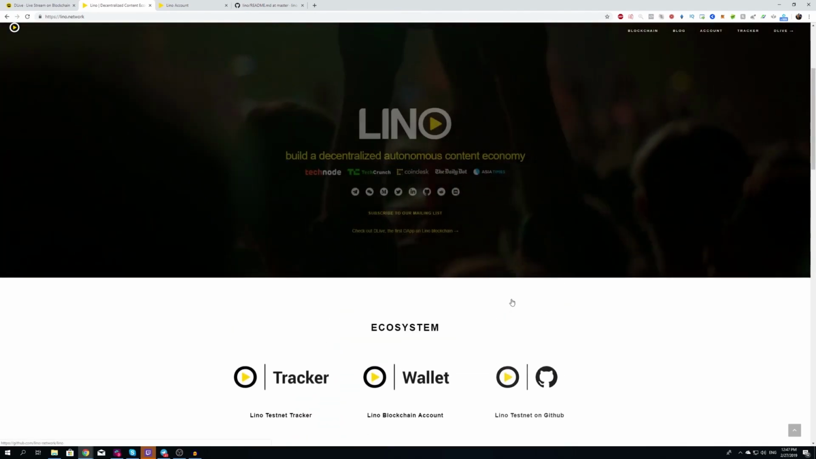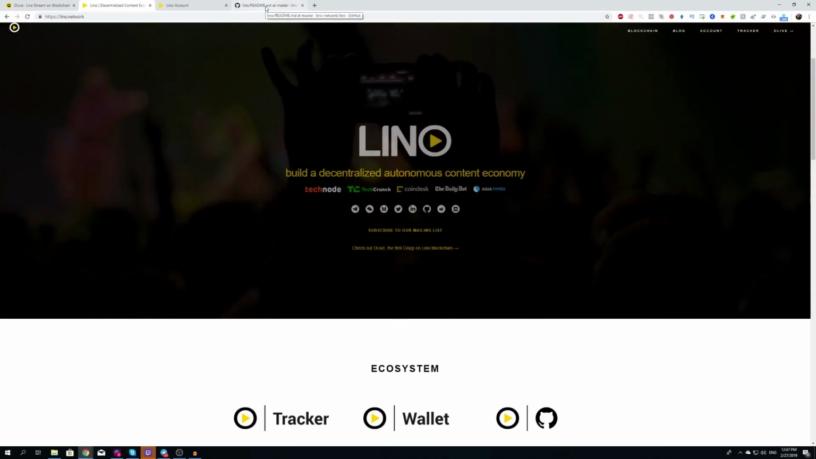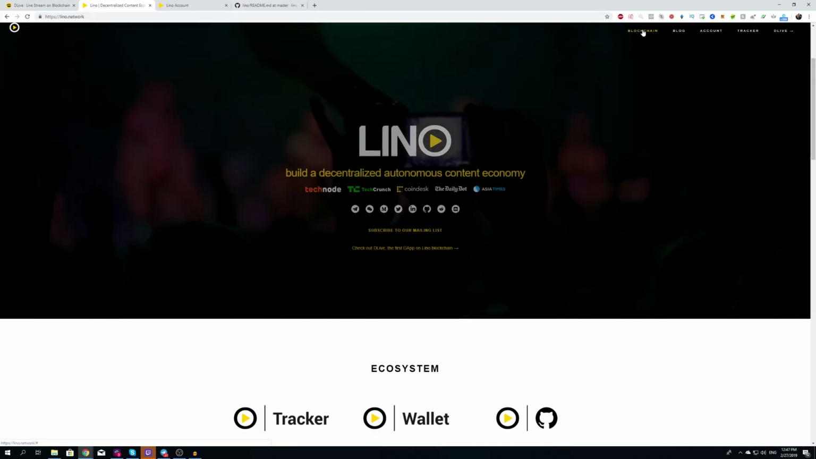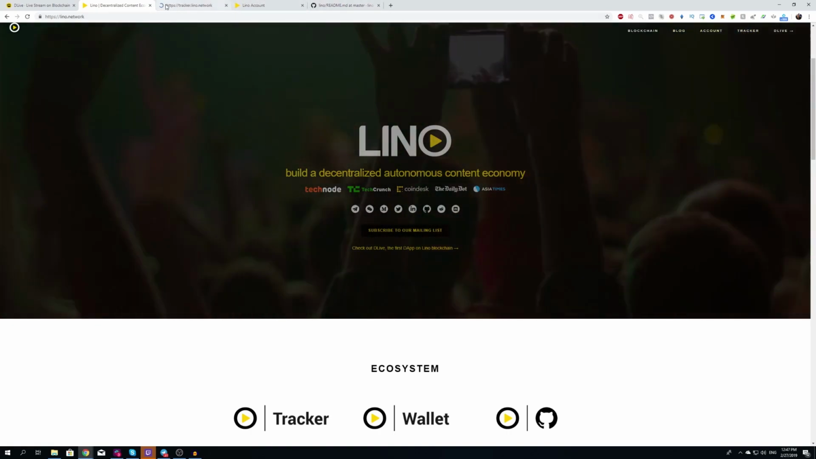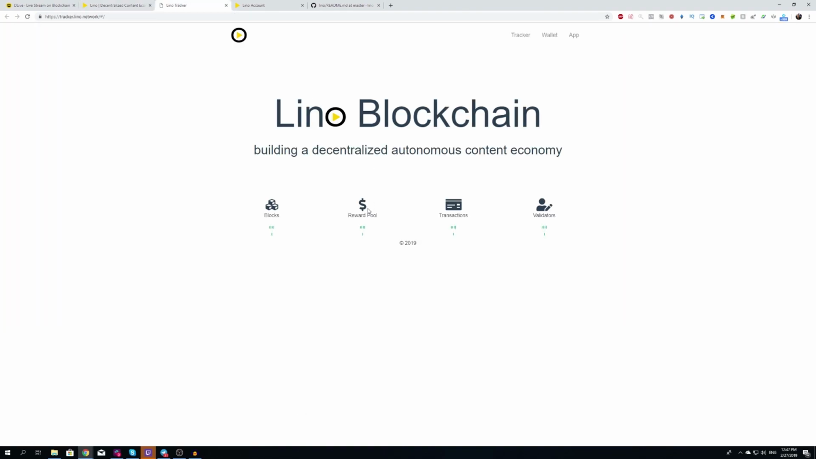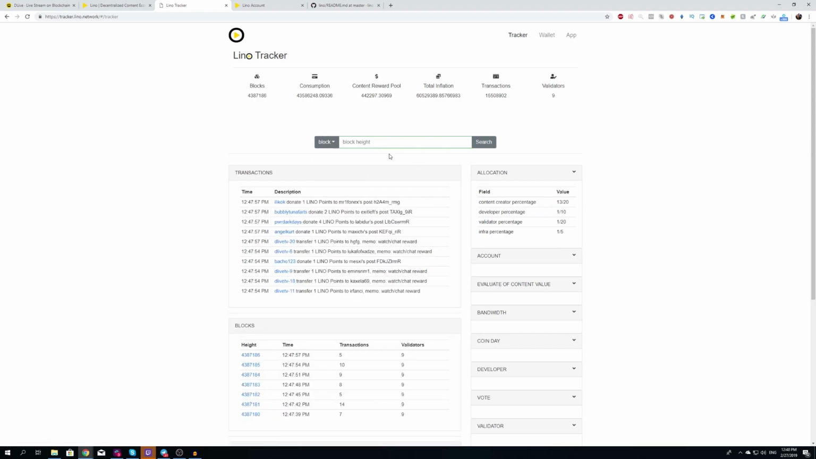All right, so last but not least, guys, let's take a look quickly at the blockchain itself, right? Before I go to the last part here. So the blockchain can be found at tracker.lino.network, right? You can see all the transactions here. This is just a tracker, as you know of all the other blockchain trackers, right? So you can see the blocks, the reward pool, the transactions, and the validators, right? So that is kind of what that is. If I go to tracker, you can look up people. So if I go to block or account, you can look people up.